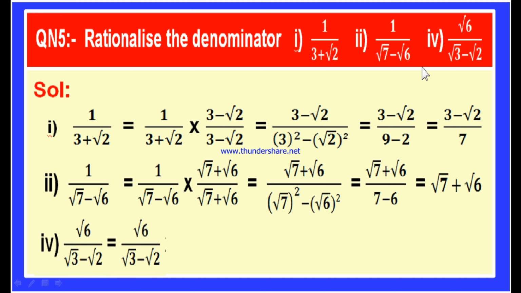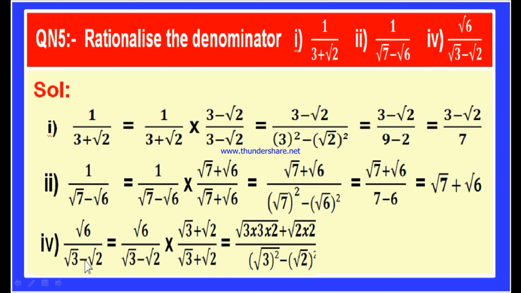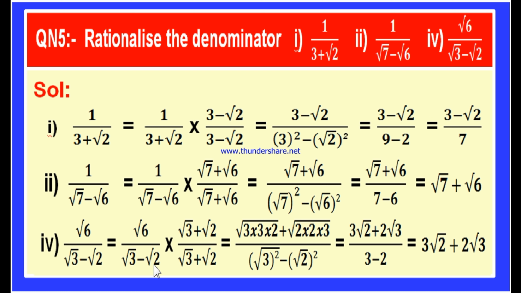Root 6 divided by root 3 minus root 2. Here the denominator is root 3 minus root 2. And the rationalizing factor for root 3 minus root 2 is root 3 plus root 2. Therefore, let us multiply both numerator and denominator of the fraction with root 3 plus root 2. Now, the product of both numerators, root 6 into root 3 plus root 2, divided by the product of both denominators, root 3 minus root 2 into root 3 plus root 2.